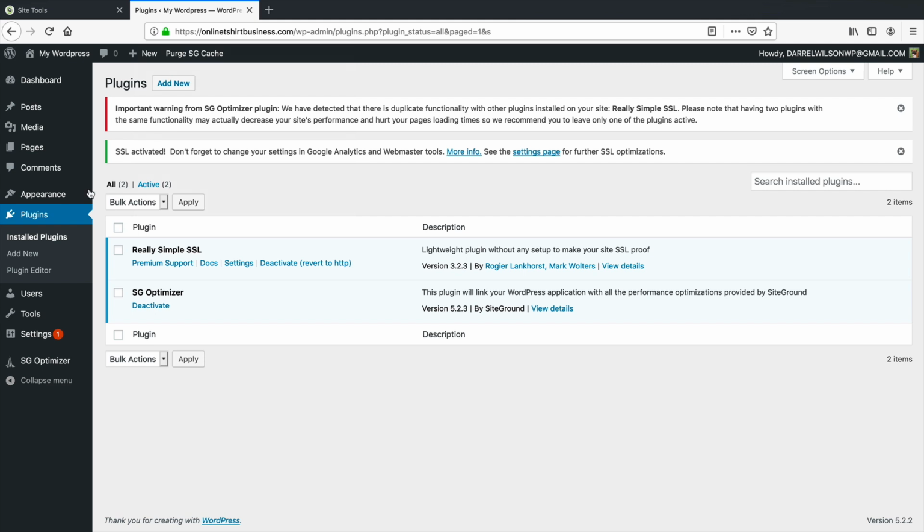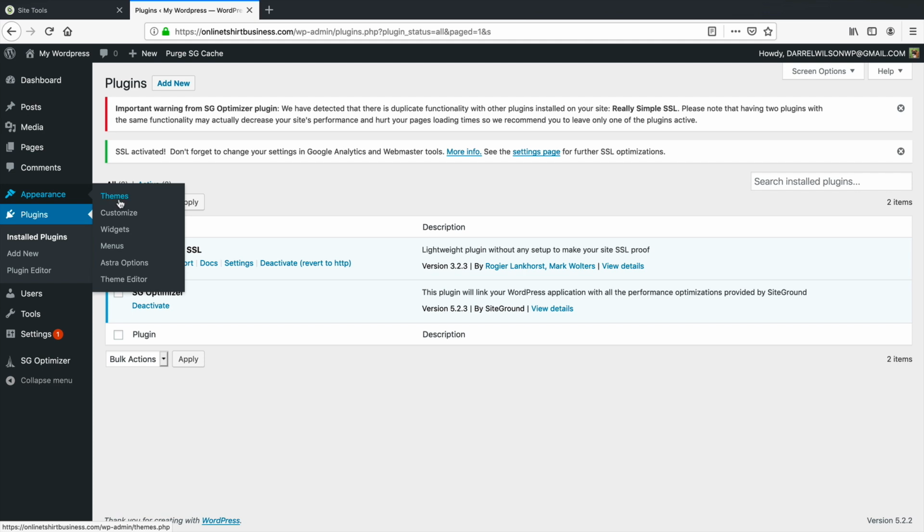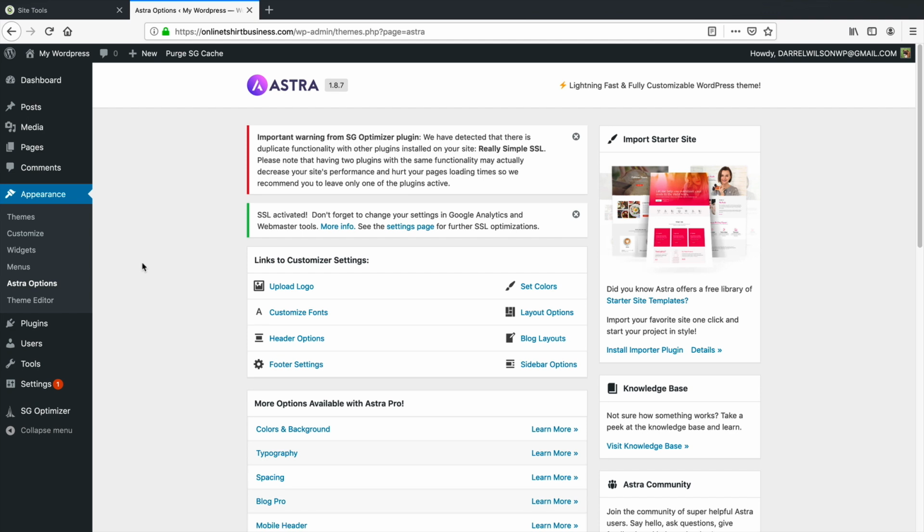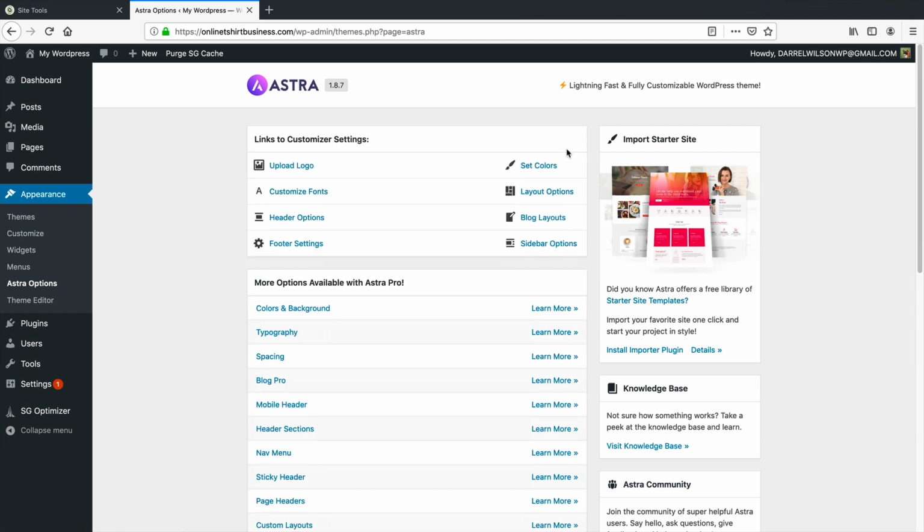So let's go ahead and go back over to appearance. And now that we installed the Astra theme, we have Astra options. So go ahead and click on Astra options. And right here, we have this install importer plugin. Now these right here are notices that we don't really need to have. So I'm gonna go ahead and delete that because they just bother me. They're annoying. So right here, I'm gonna click on install importer plugin.